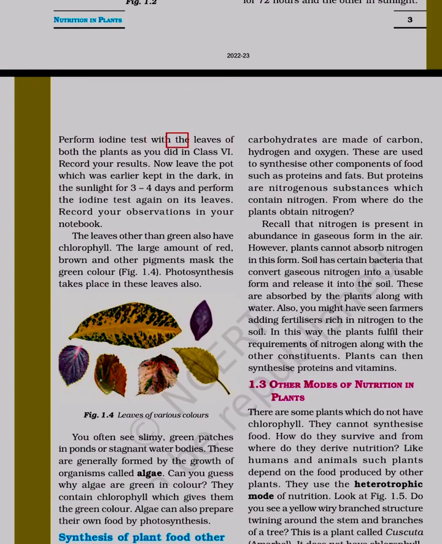Perform iodine test with the leaves of both the plants as you did in class 6. Record your results. Now leave the pot which was earlier kept in the dark in the sunlight for 3-4 days and perform the iodine test again on its leaves. Record your observations in your notebook.